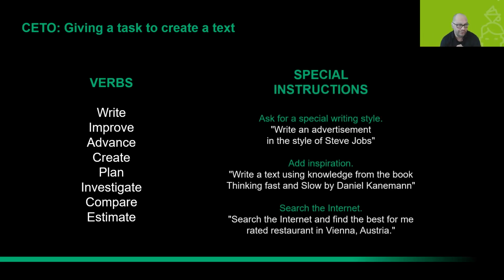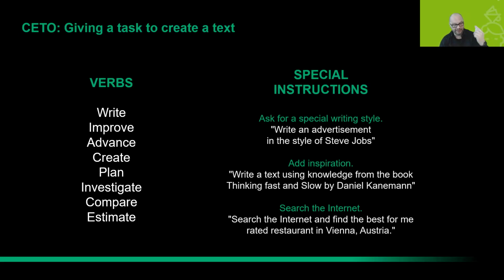In addition, we can also use special instructions as a style, where we can say, write me an advertisement in the style of Steve Jobs or Bill Gates, or Elon Musk, or write a text using knowledge from the book Thinking, Fast and Slow by Daniel Kahneman, the very famous business writer. Or search the internet and find the best rated restaurant in Vienna, Austria. All of that is a task that we provide to ChatGPT.